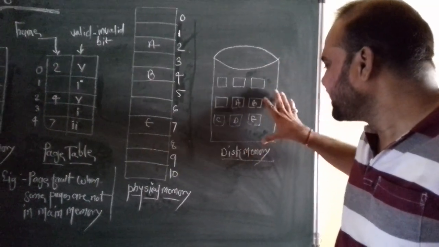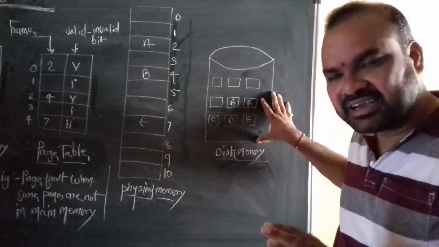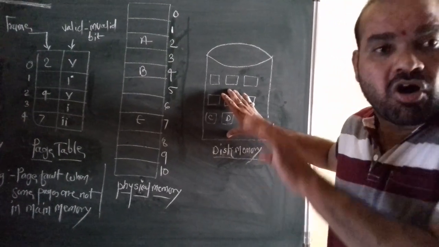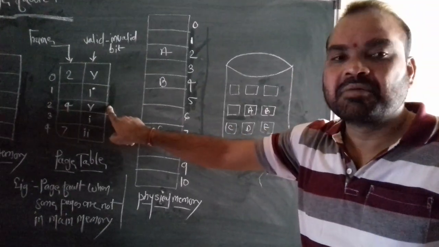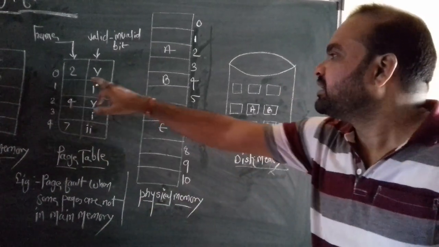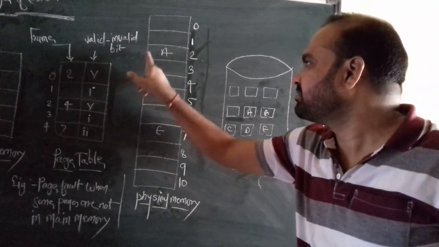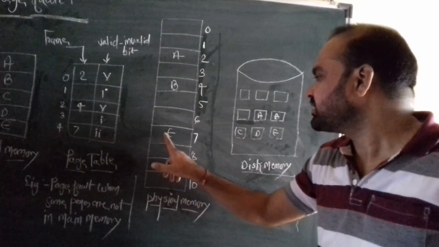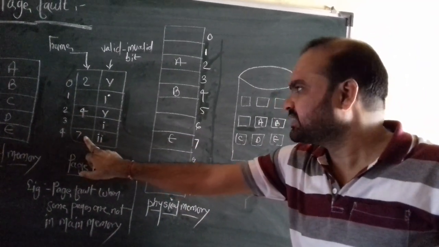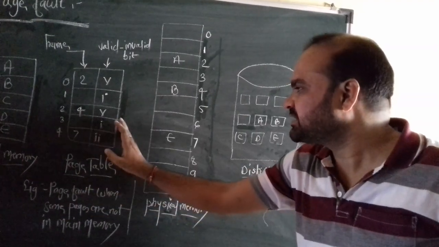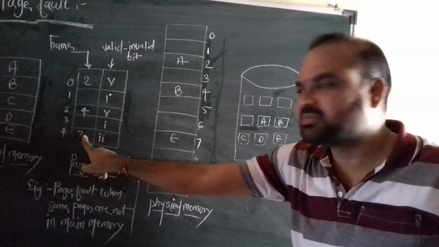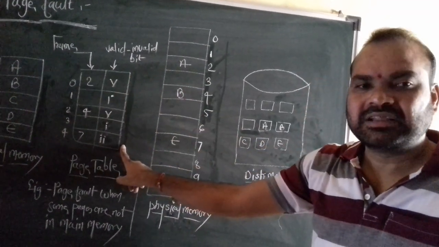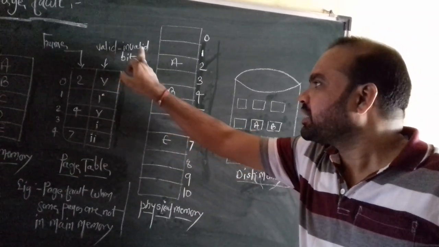After creating the disk memory, some pages, not all pages, are stored in the page table, like 2, 4 and 7. 2, 4 and 7 means A, B, E: A's number is 2, B's number is 4, E's number is 7. This particular diagram is a page table. In the page table there are page numbers, and those pages are present in the physical memory, and another column is available. That other column is nothing but the valid or invalid bits.